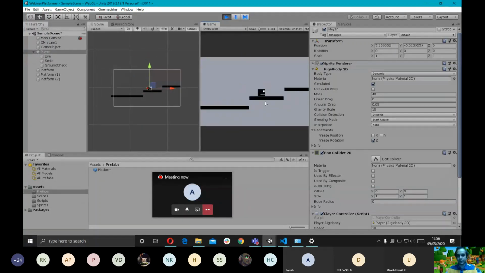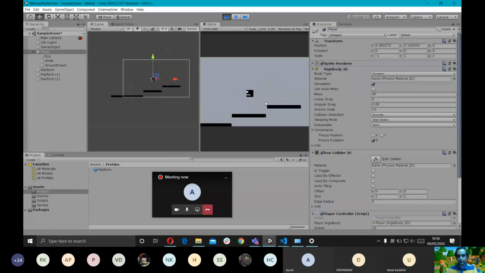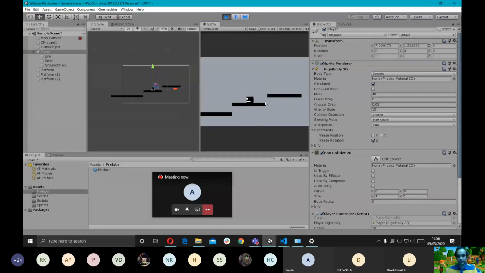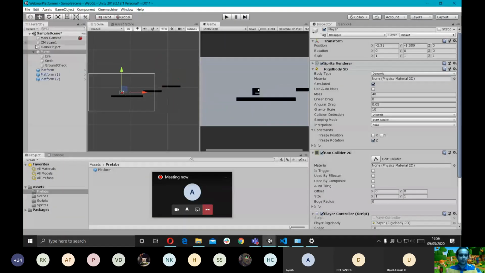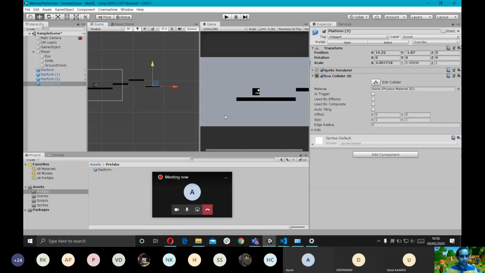So I'm not going to dwell a lot on this. Now what we have is a player that can move around, jump around, and we have a camera that is following the player. So now let's keep creating a level. Now I have almost 4 platforms, and I said that I wanted to show you guys what the benefit of using prefabs is. We made the platform game object a prefab.